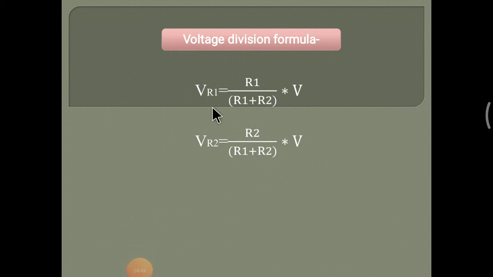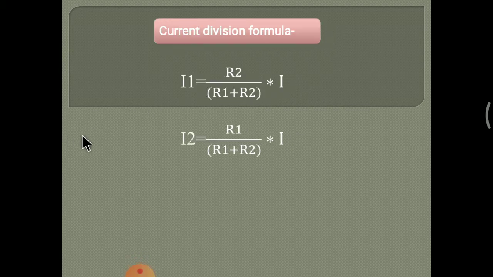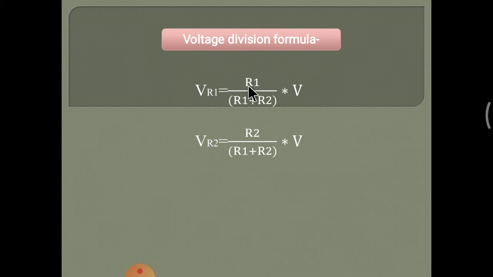In the current division formula, if we are finding I1, the numerator is the opposite resistance, R2 into I, and R1 plus R2 is the same. In the voltage formula, if we have to find V1, the numerator is R1. If we have to find V2, it is R2, divided by R1 plus R2, into V. This is the current division formula and voltage division formula we can use when calculating circuit elements.